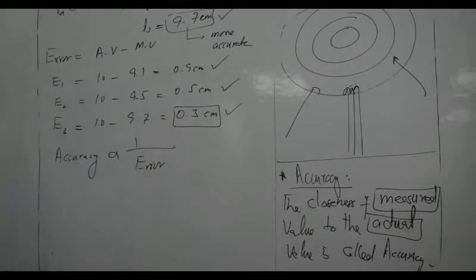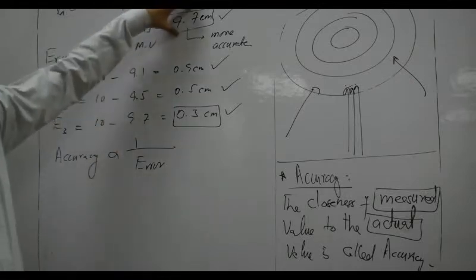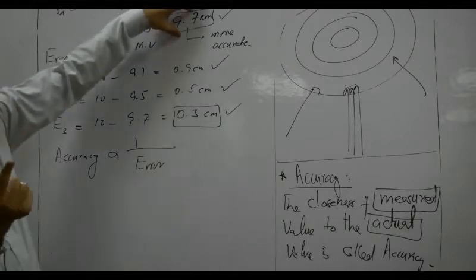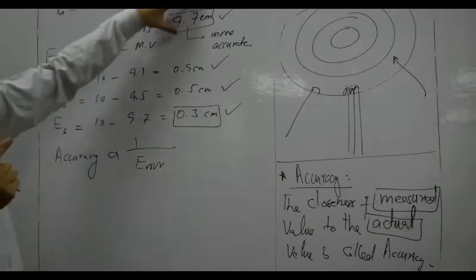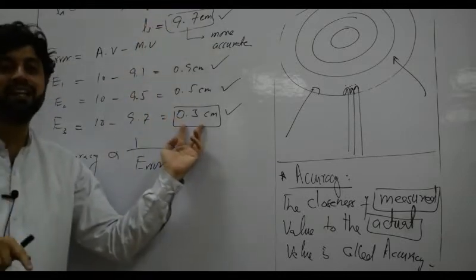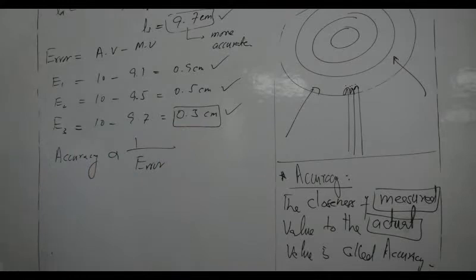So it means that 9.7 is more accurate because of two reasons. The reason number one is 9.7 is more close to the actual, and another reason is 9.7 has a smaller error. If it has a smaller error, it means that it is more accurate. So accuracy is inversely proportional to the magnitude of error. Okay, remember.